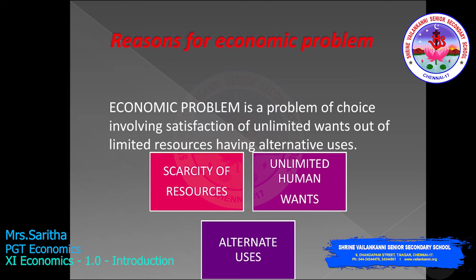So we'll be calling it unlimited human wants. The third point, alternate uses. Resources are not only scarce, but they can also be put to various uses. For example, petrol is used not only in vehicles but also for running machines, generators, etc. As a result, the economy has to make a choice between alternative uses of the given resources. So these are the three reasons for the economic problem.